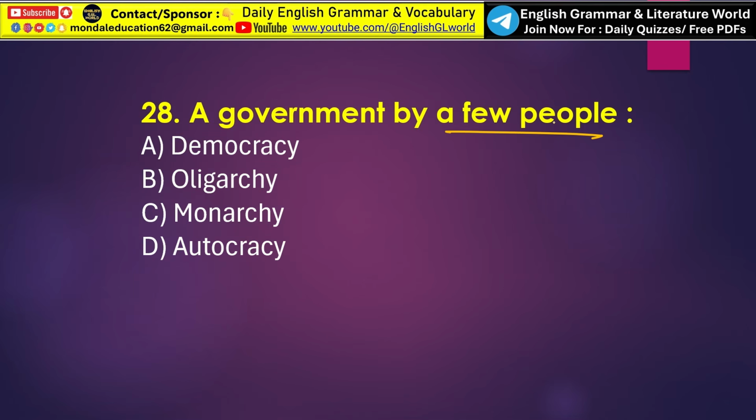Next, a government by a few people. Actually a government by a few people is called option B, oligarchy. An oligarchy is a form of government in which power is controlled by a small group of people. Democracy generally suggests for the people by the people. And what is monocracy? A monocracy is a government ruled by only a king or queen. And autocracy refers to rule by only one person.